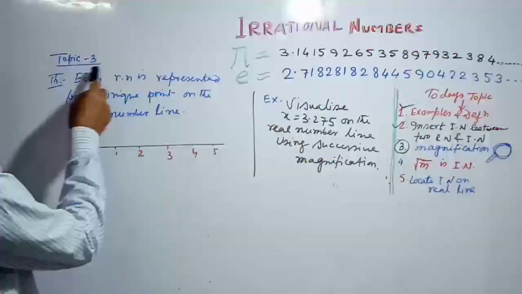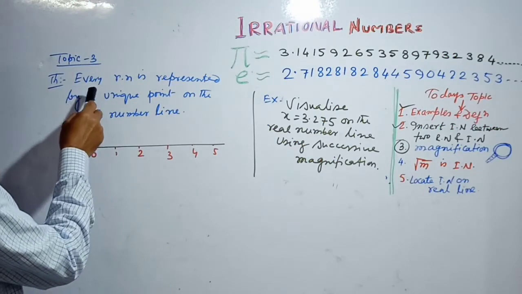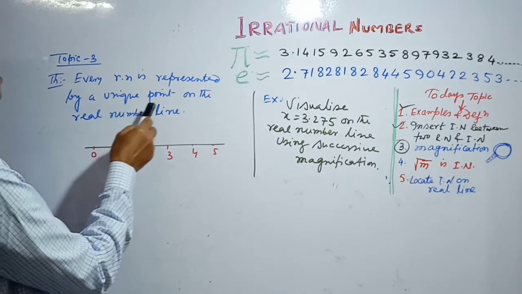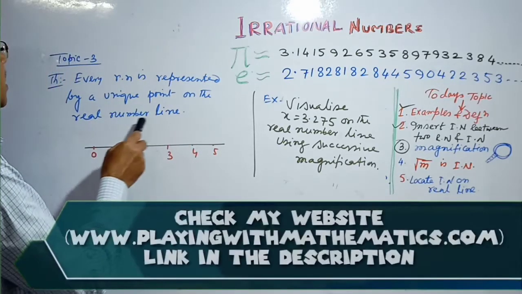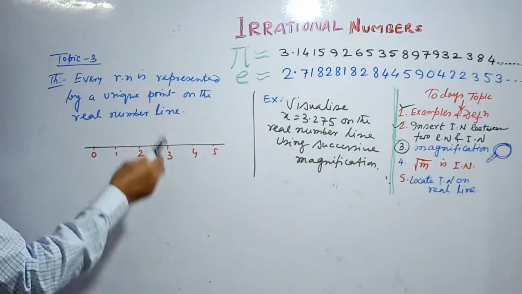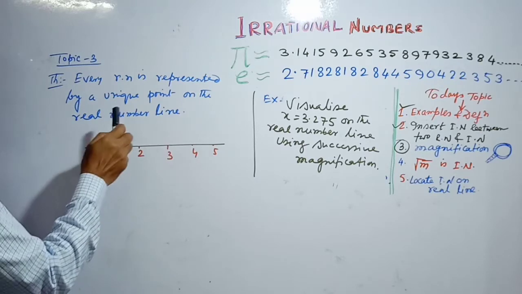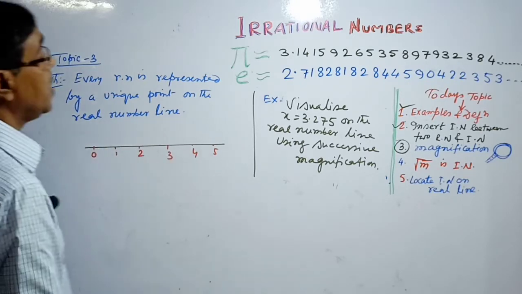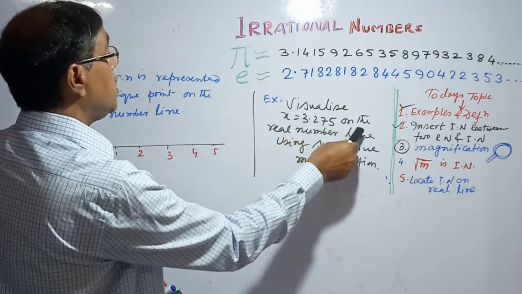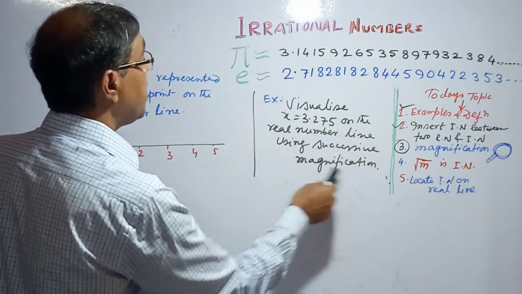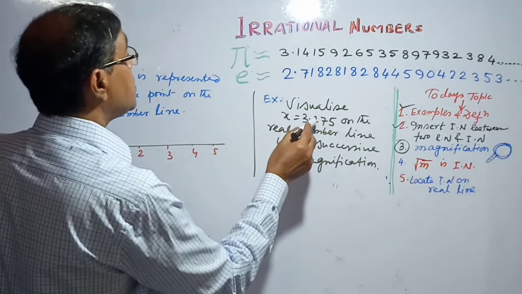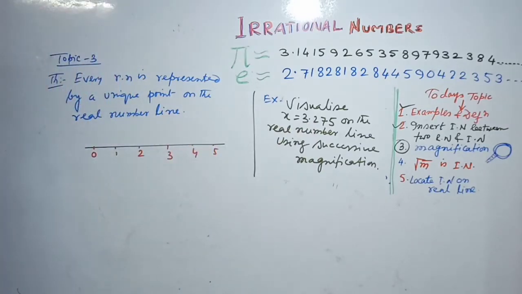Now I am going to topic 3. Theorem, topic 3, I have discussed theorem. Every rational number is represented by a unique point on the real number line, and conversely every point on the real number line can be represented by a unique number. So we visualize the point on the real number line using successive magnification. I will put this number on the real number line.